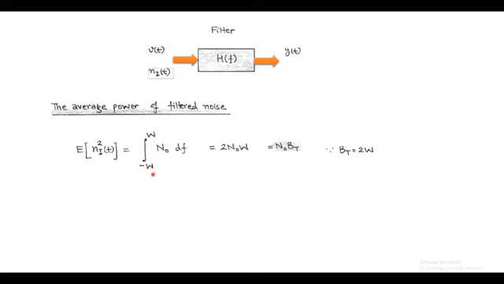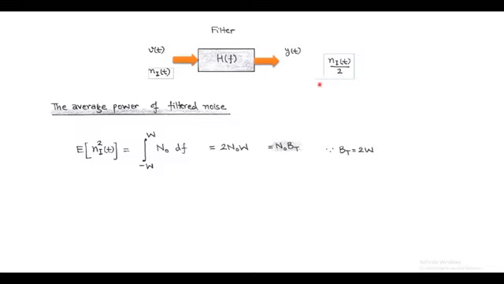And the average power of in-phase component of noise is equal to twice of N naught into W, which is at the input side of the filter. Next, at the output of low pass filter, signal Y(t) contains half of in-phase noise component.